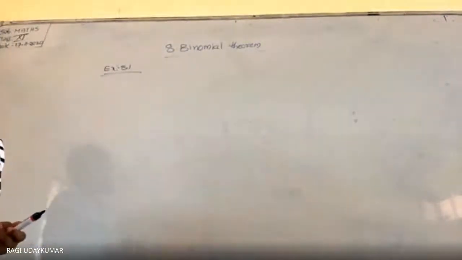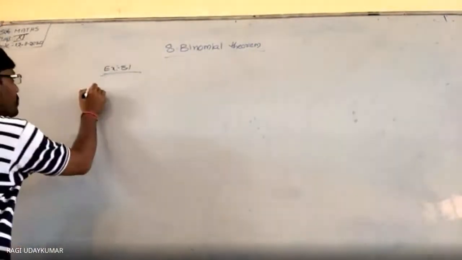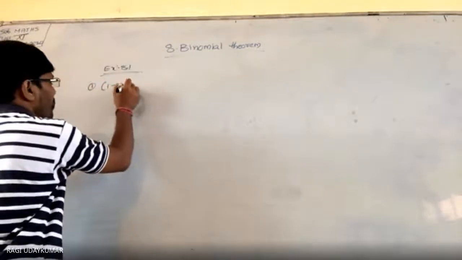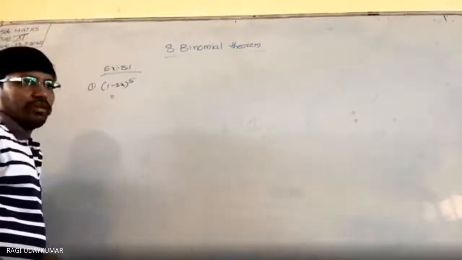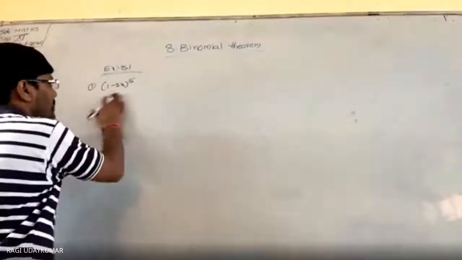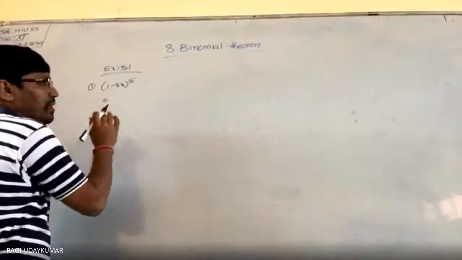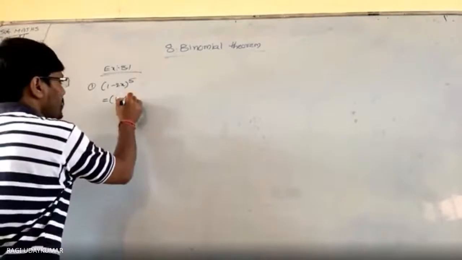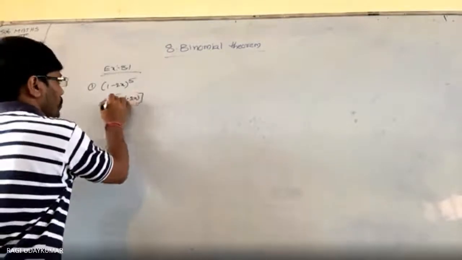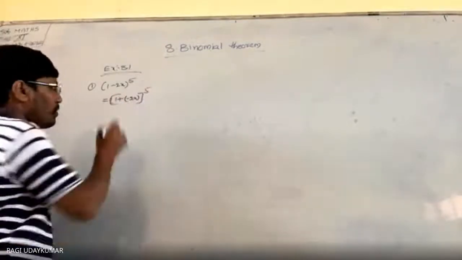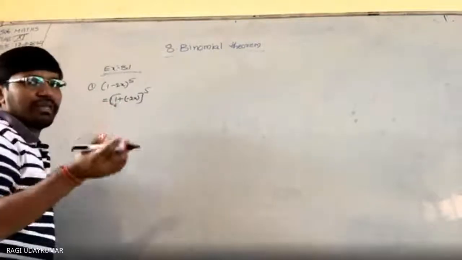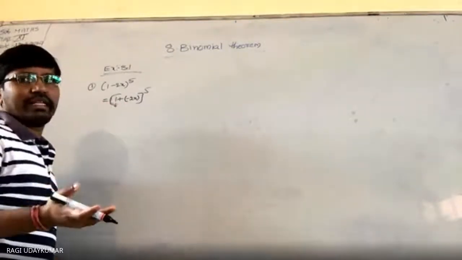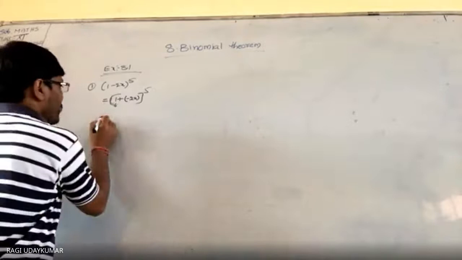You just need to expand it. So the first problem is (1 minus 2x) whole to the power of 5. Here, we know the formula with only plus, so you write this as (1 plus (minus 2x)) to the power of 5. Now a is 1, b is minus 2x. Then you can expand it. So what do you get here?